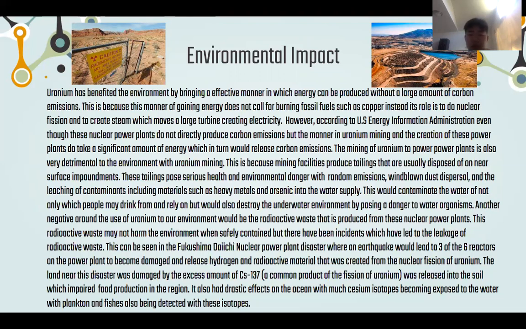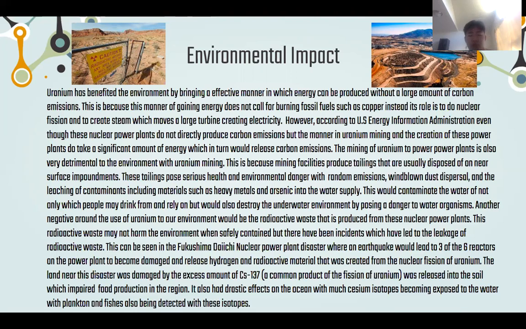and it can also damage the environment because the mining facilities produce tailings that are usually disposed of near surface impoundments. These tailings pose serious health and environmental dangers with random emissions, windblown disposal, and the leaching of contaminants, including materials such as heavy metals and arsenic, into the water supply. This damages the environment and the underwater environment too, and can cause damage to humans because people rely on these water sources.